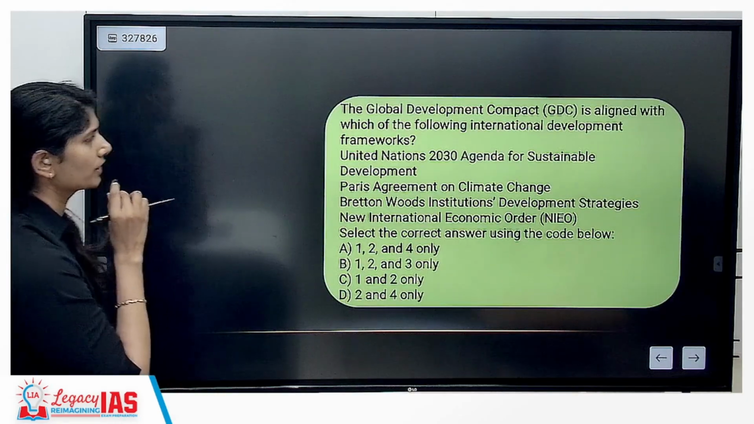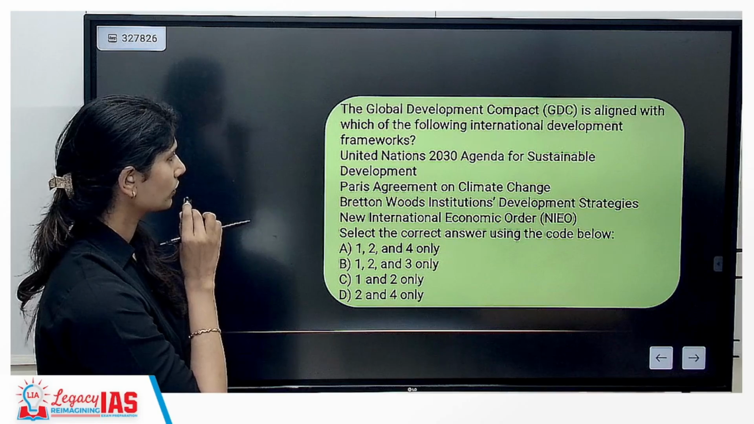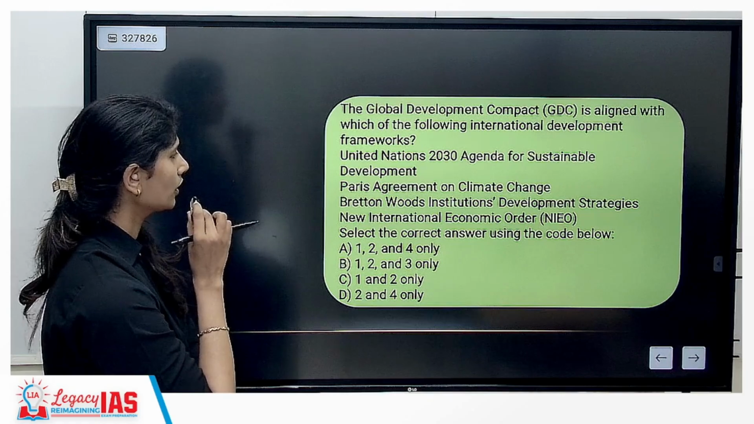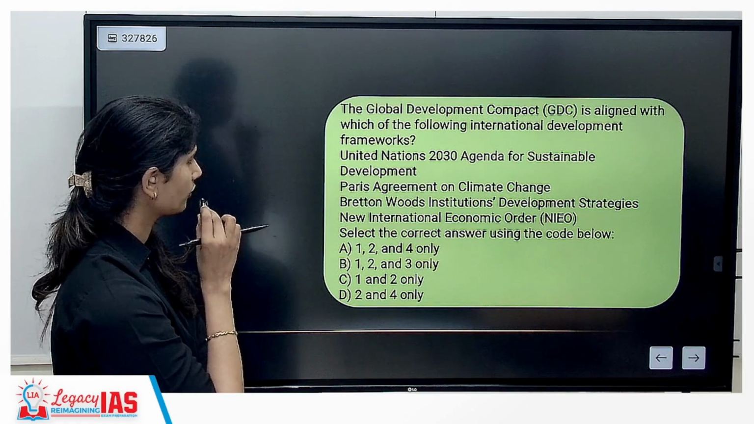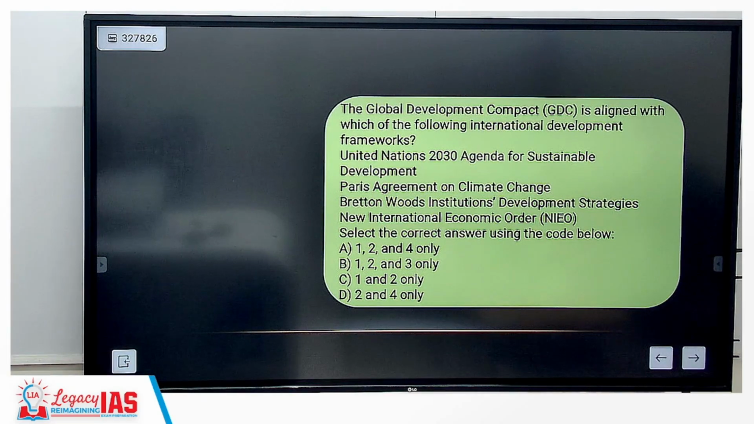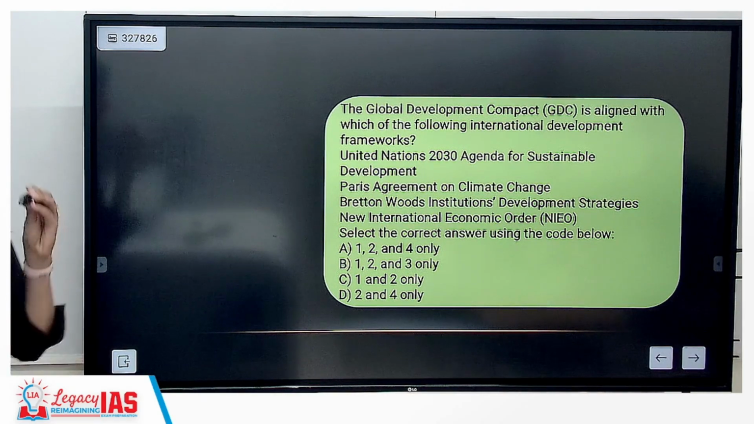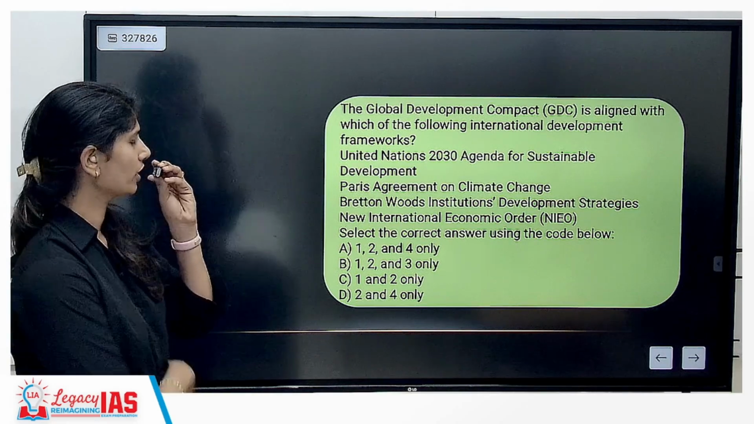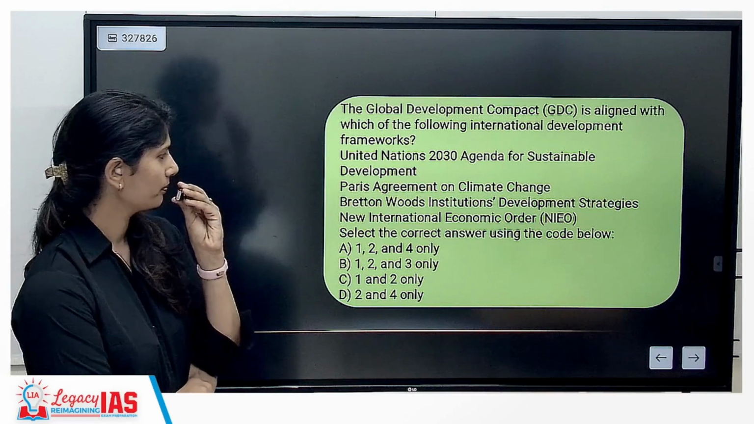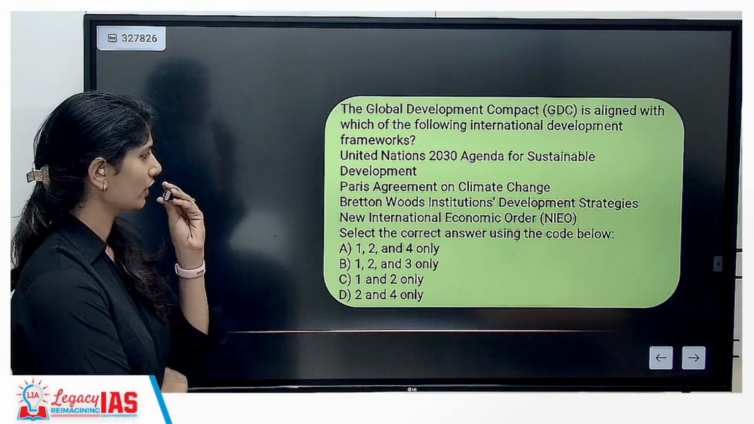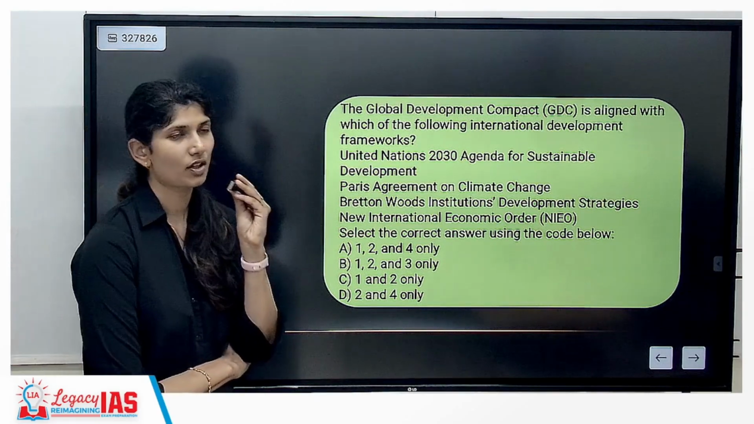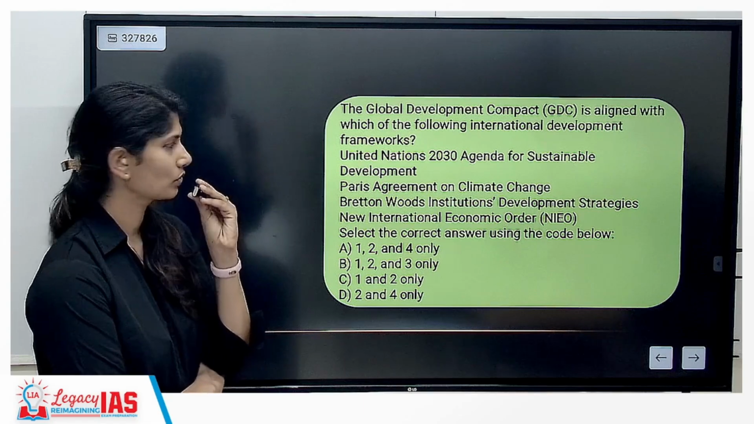The Global Development Compact is aligned with which of the following international development frameworks? United Nations 2030 Agenda for Sustainable Development, Paris Agreement on Climate Change, Bretton Woods Institutions Development Strategy, New International Economic Order. Again, when we say Global Development Compact, it is not about institutions, but rather about the issues that they are facing in the present.